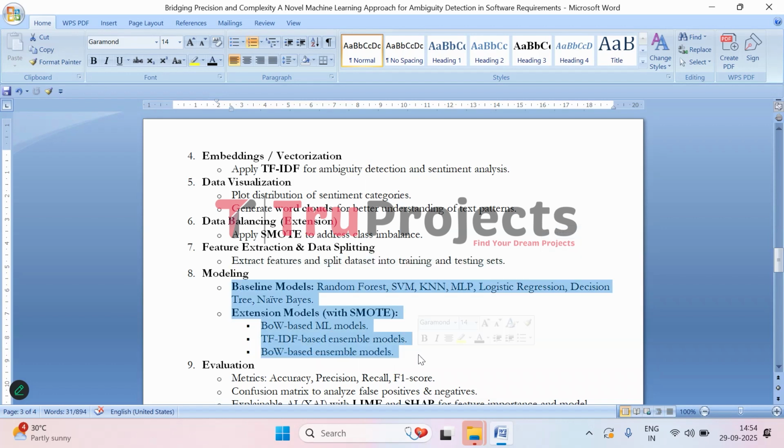Then comes model training. So here baseline models, that are machine learning models such as random forest, SVM, KNN, MLP, logistic regression, decision tree, and naive Bayes, are trained, and extension models with the balanced dataset, that are bag of words, TF-IDF based ensemble models combining multiple algorithms, and BoW based ensemble models, further improve the project. That is, they are further developed in this project.